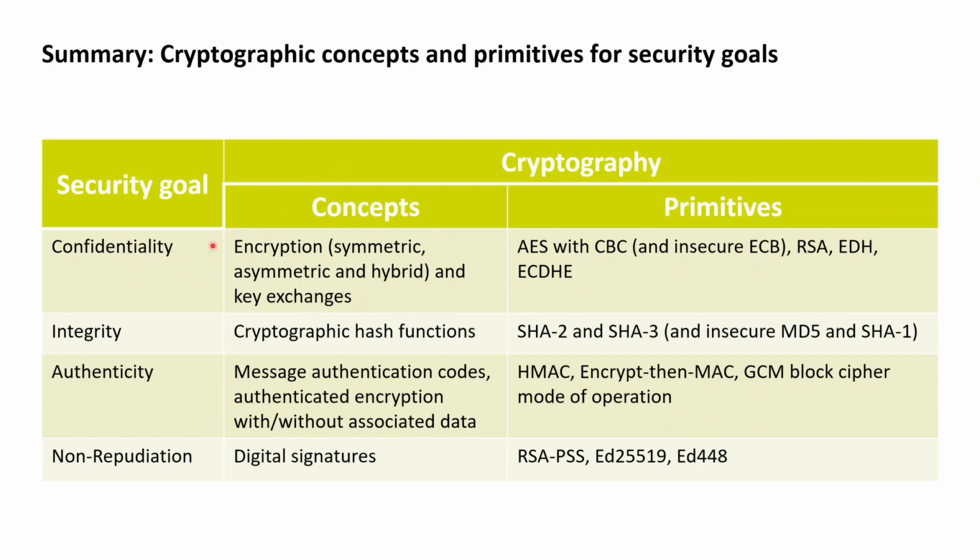For confidentiality, we got to see that the major concept provided by cryptography to realize this security goal in digital information systems is encryption. We got to know symmetric encryption with AES and the block cipher modes of operation ECB, CBC, and GCM. We got to know asymmetric encryption with RSA.